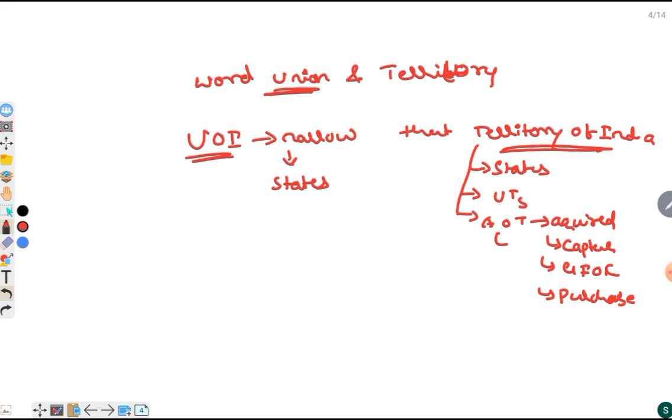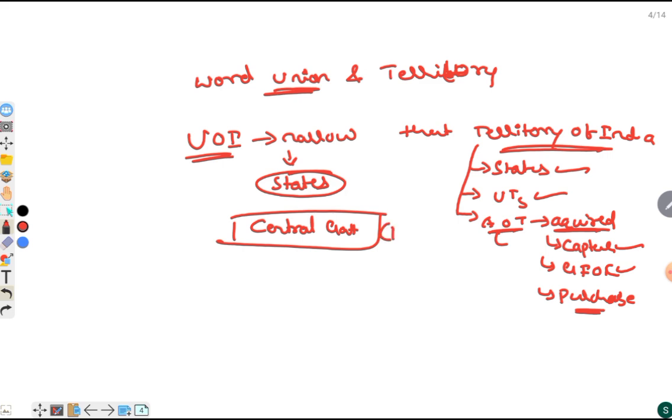The territory of India includes states, union territories, and any other territory that has been acquired through capture, gift from another country, and purchase. To understand what exactly a state means, consider the central government at the top, where the head of the government will be the PM, then comes the state government and Union Territory.